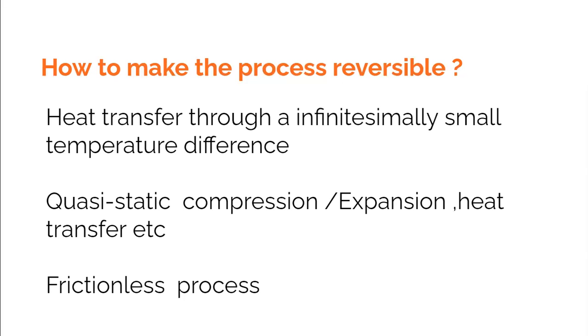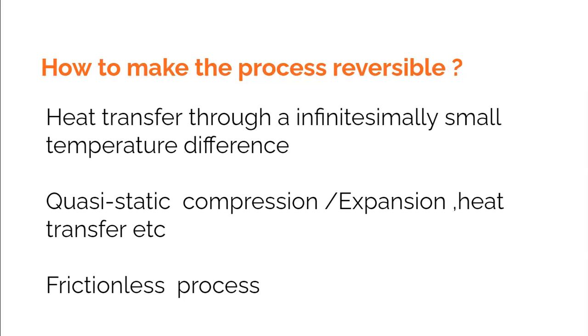Similarly, we said that if the process is carried out faster, then the system would deviate from thermodynamic equilibrium. And when the system deviates from thermodynamic equilibrium, the process becomes irreversible. So if you want to ensure that the process is reversible, then we need to ensure that the process is carried out extremely slowly, such that each and every state between the initial state and final state is in thermodynamic equilibrium.